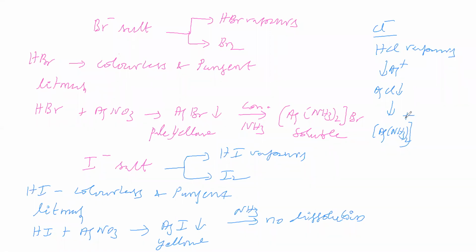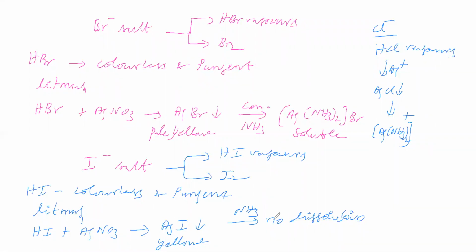Now HBr with silver nitrate gives AgBr pale yellow precipitate. This with concentrated ammonia gives a complex, therefore it is soluble. That complex is [Ag(NH3)2]Br. Now HI. HI with silver nitrate gives AgI yellow precipitate. AgI is not dissolving even in concentrated ammonia.